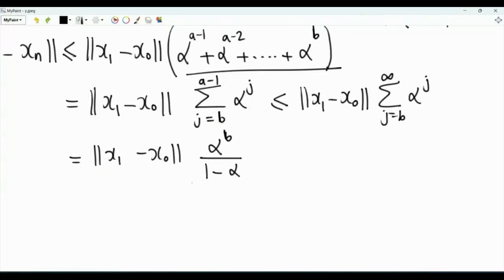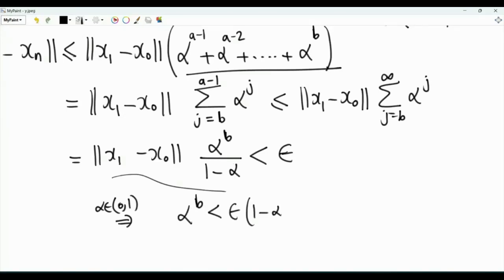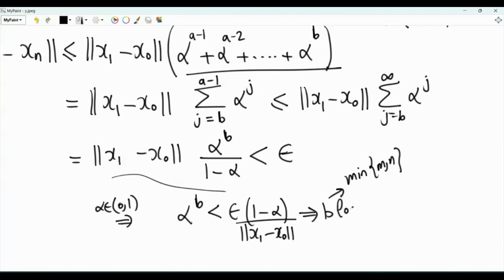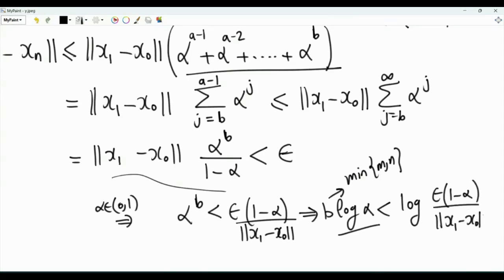Can we make this upper bound arbitrarily small, less than any given positive epsilon? Yes. Now, if alpha is exactly equal to 0, well, this is 0, and 0 is less than epsilon. If alpha is strictly between 0 and 1, then alpha to the power b is less than epsilon times 1 minus alpha divided by the norm of x1 minus x0. We can take the logarithm of both sides. So we have b, which recall is the minimum of m and n, and we have here log of alpha, which is a negative number because alpha is between 0 and 1. And this is less than the logarithm of this one. Taking the logarithm is not problematic because the logarithm is monotonically increasing.